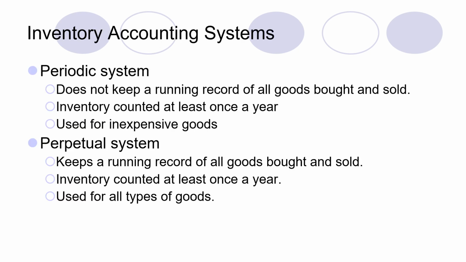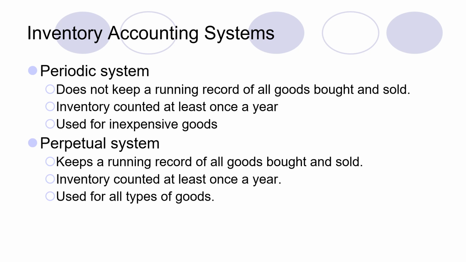There are two main systems of recording inventory in the accounting system, and different types of business use different types of inventory systems. It might also be possible that the same business adopts different kinds of inventory systems for different kinds of items. But whatever the case is, we have two basic systems of recording inventory. The first one is the periodic inventory system, and the second one is the perpetual inventory recording system.